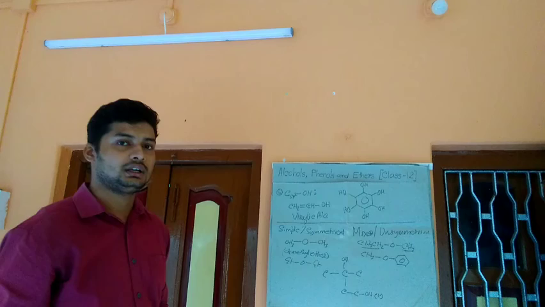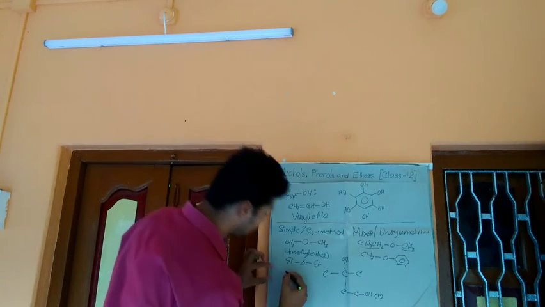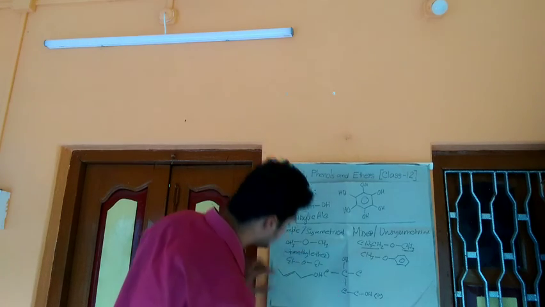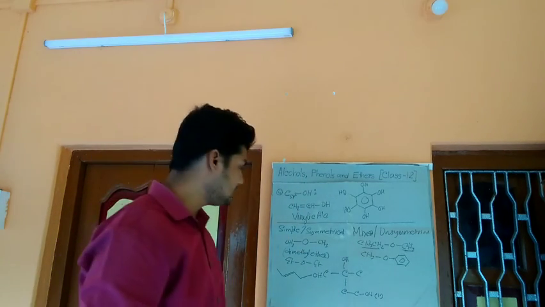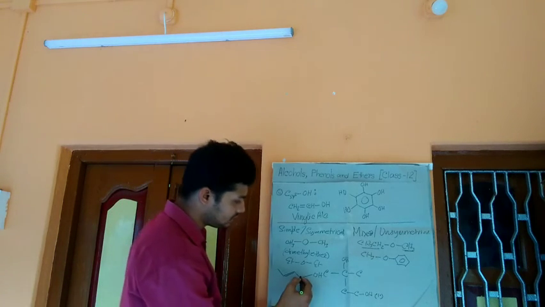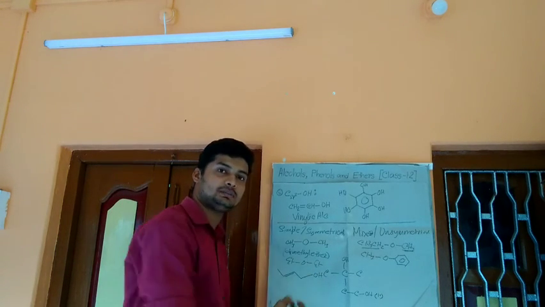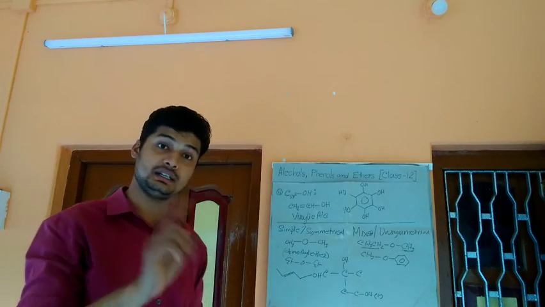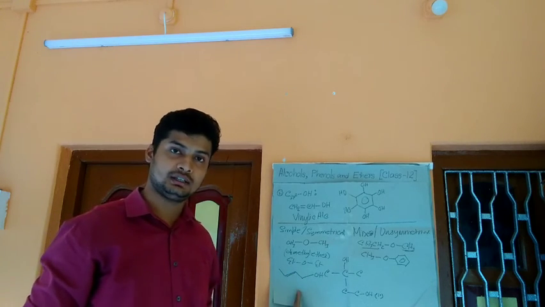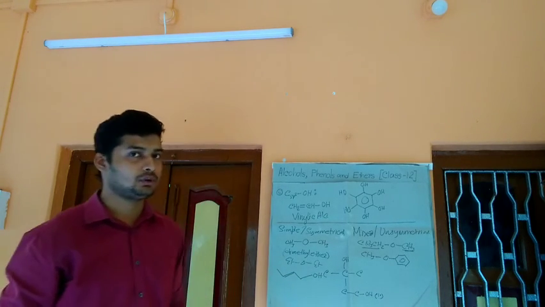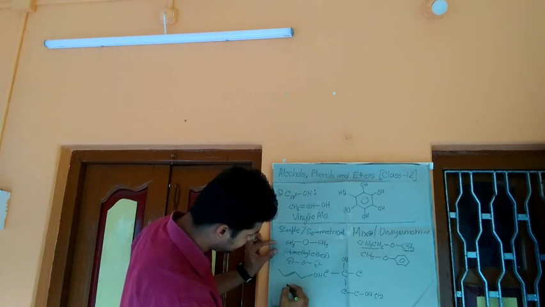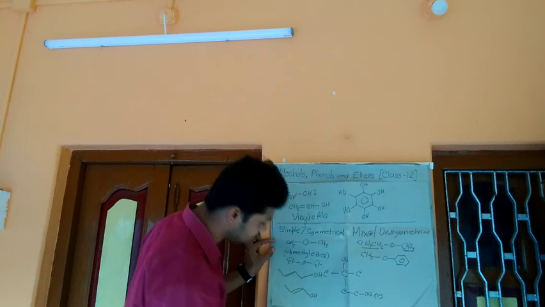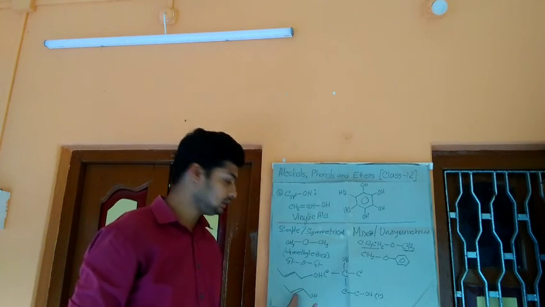Now let us talk about a molecule. What is the class of this molecule? This is allylic alcohol, because this is linked to an sp3 hybridized carbon atom that is adjacent to a double bond. If we talk about vinylic alcohol, then we can write the OH simply adjacent to a double bond.